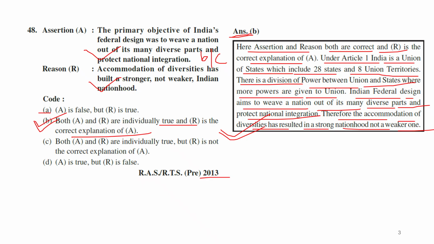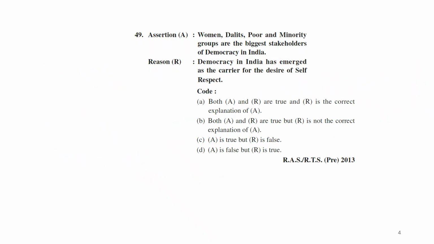So I don't want to take much time to finish these 10 questions. Okay, so you just read yourself and try to get a clue. Next question. Again, this assertion reason question. Now see here, you can see what I was talking about in the earlier question. Mostly this kind of answer options is given. Okay, but be careful.